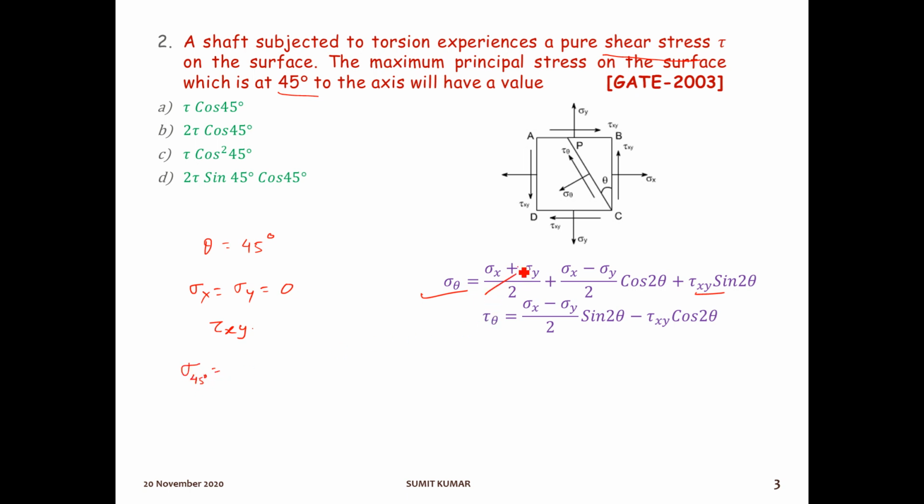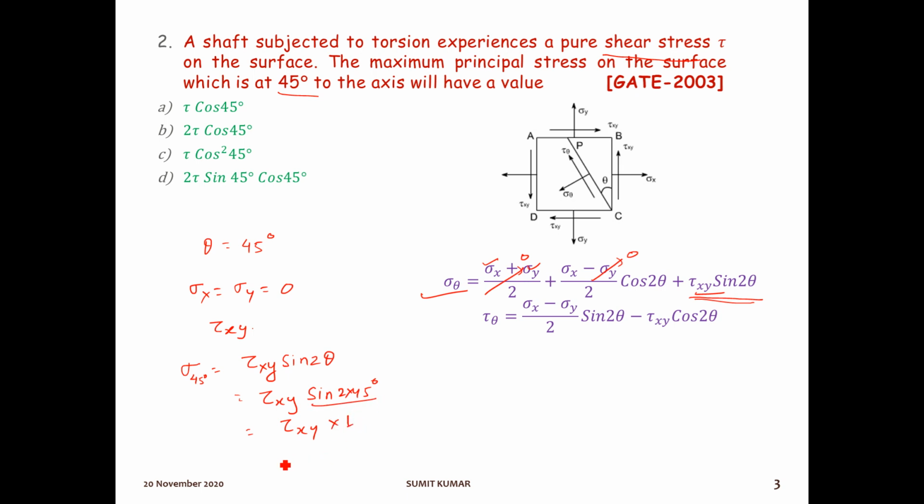See, this will be 0. Why? Because there will be no sigma x, sigma y, so this will be 0. This will again be 0. So the remaining term will be only this tau xy sine 2 theta. So here theta is given as 45, sine 2 into 45 degree. Okay, so it will be equal to tau xy sine 90, which will be 1.